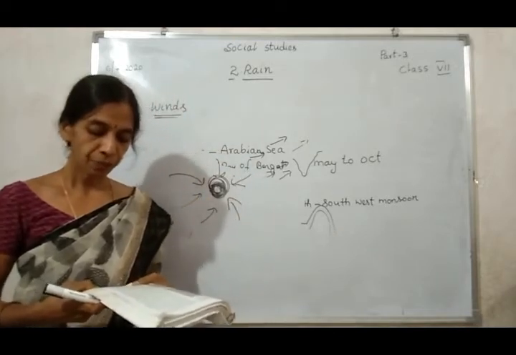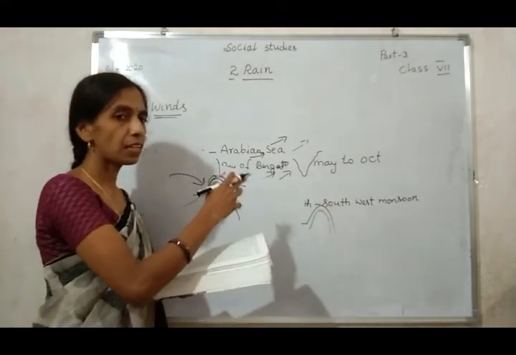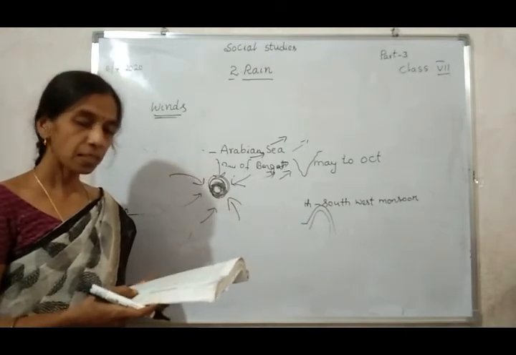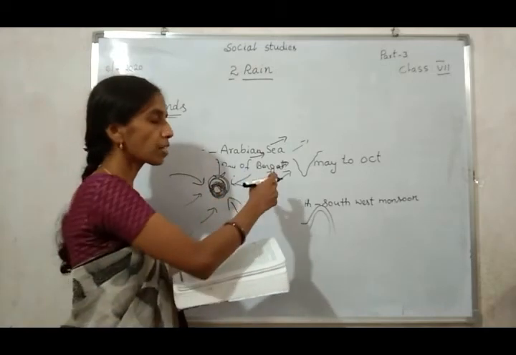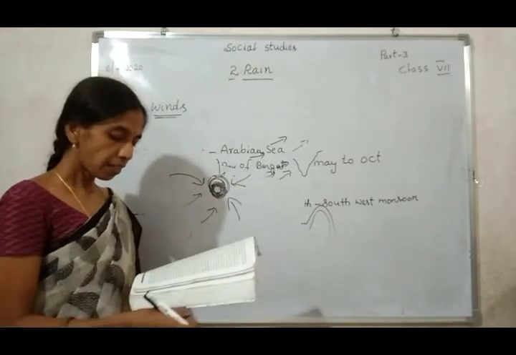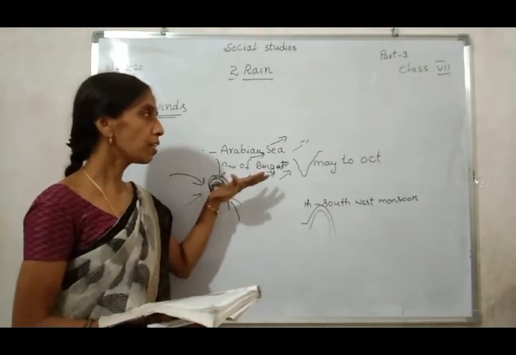Coastal Andhra Pradesh receives high rainfall, while Telangana and Rayalaseema districts receive low rainfall.